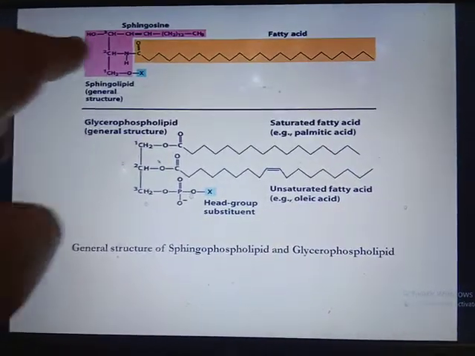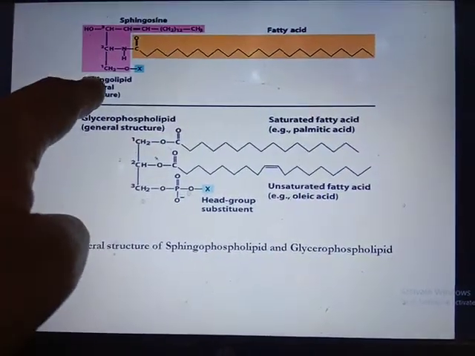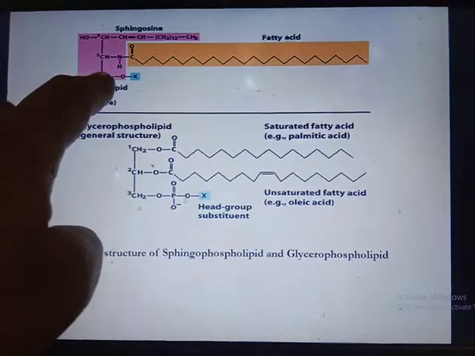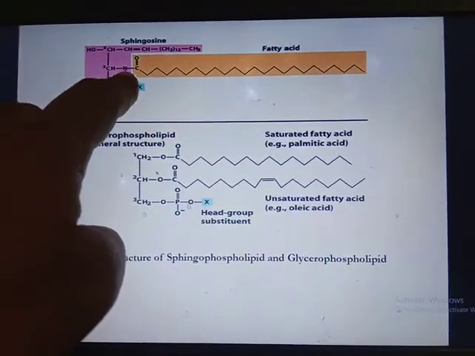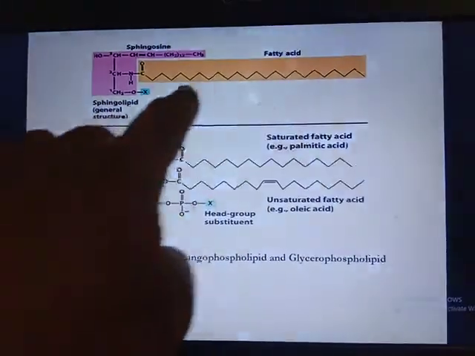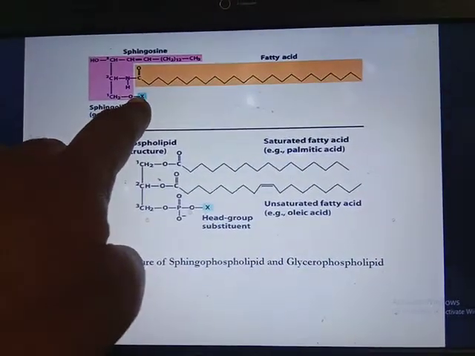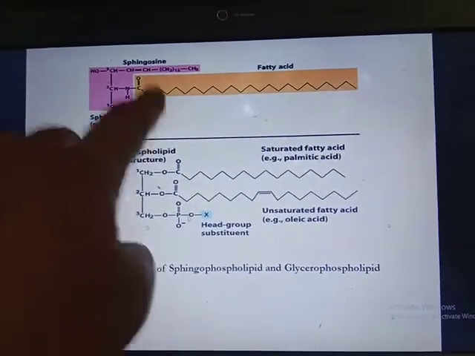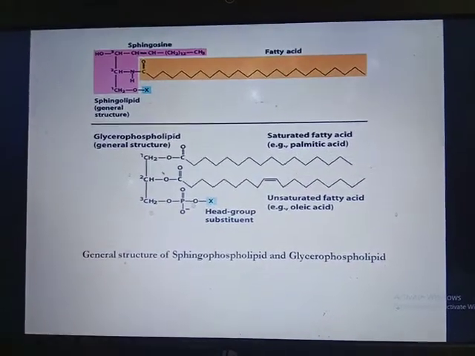Similarly sphingophospholipid. This is the sphingophospholipid structure in which at the second carbon a fatty acid is linked, and at the third carbon phosphoric acid, and then it is linked to the other nitrogenous base.